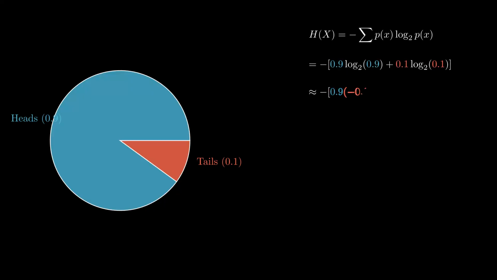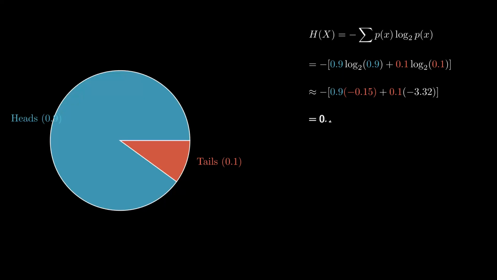Now, look at the surprise values inside the brackets. The log of 0.9 is a tiny negative number. Since heads is expected, seeing it provides very little information, very little surprise. Conversely, the log of 0.1 is a much larger negative number. A tail is shocking, but it happens so rarely that it contributes very little to the overall average.